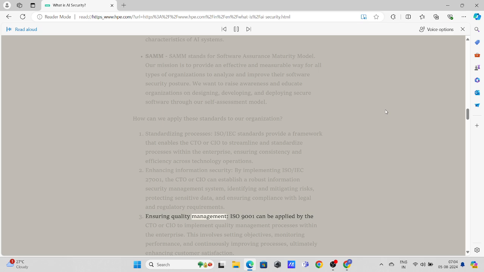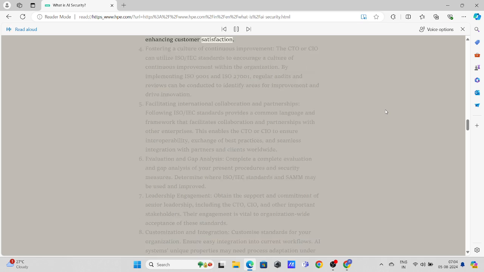Ensuring quality management. ISO 9001 can be applied by the CTO or CIO to implement quality management processes within the enterprise. This involves setting objectives, monitoring performance, and continuously improving processes, ultimately enhancing customer satisfaction.